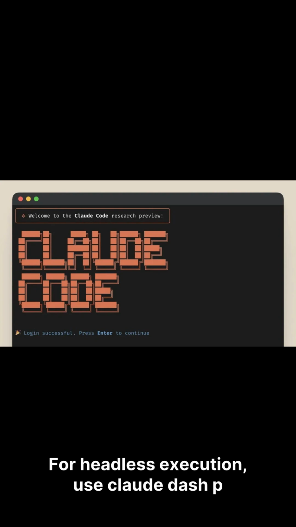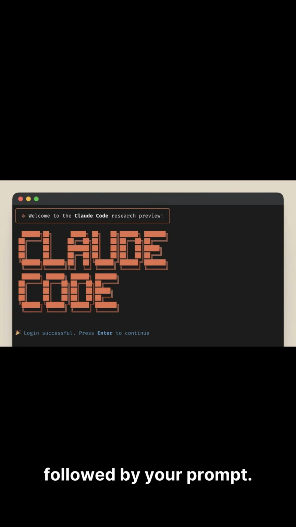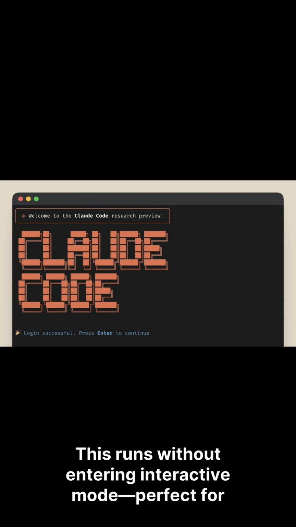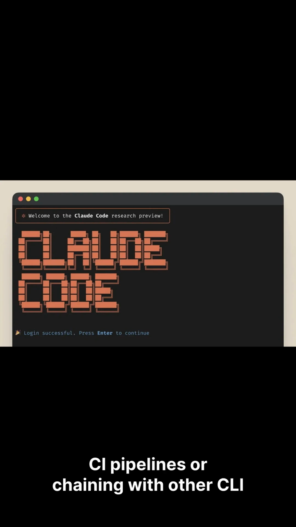For headless execution, use claude -p followed by your prompt. This runs without entering interactive mode, perfect for CI pipelines or chaining with other CLI tools.